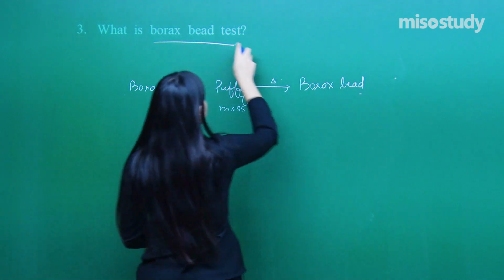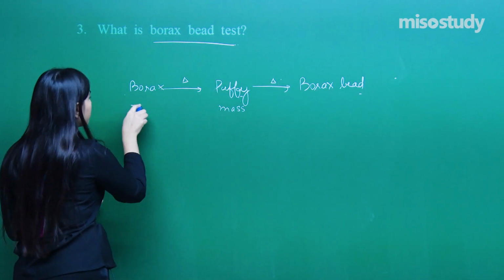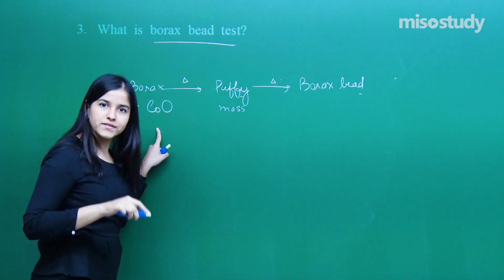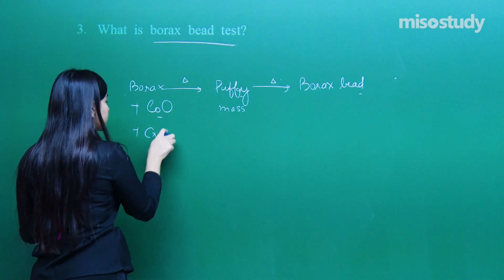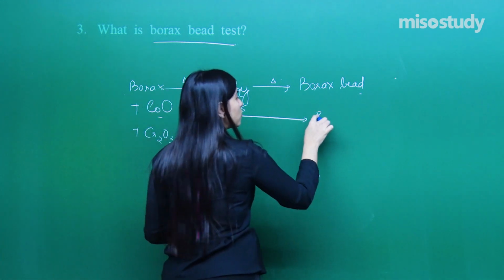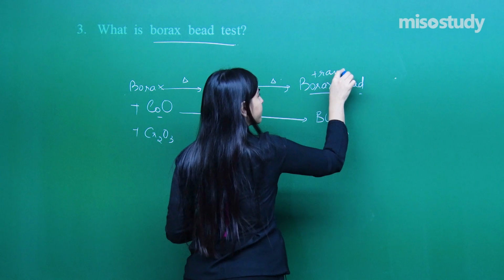And why do we call it a bead test? Because if we heat it along with some of the very prominent oxides of ions, right? Cobalt oxide or chromium trioxide. Basically what happens is we get a blue colored bead, although it's a transparent one over here.